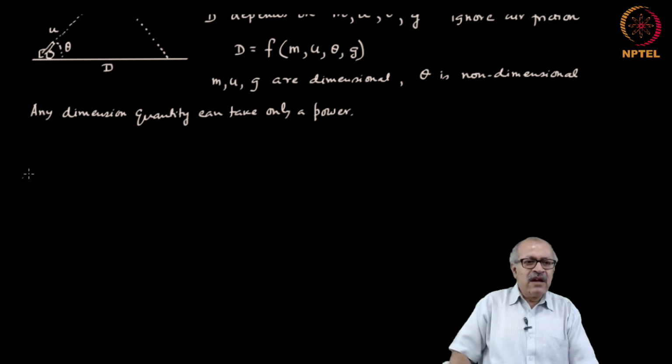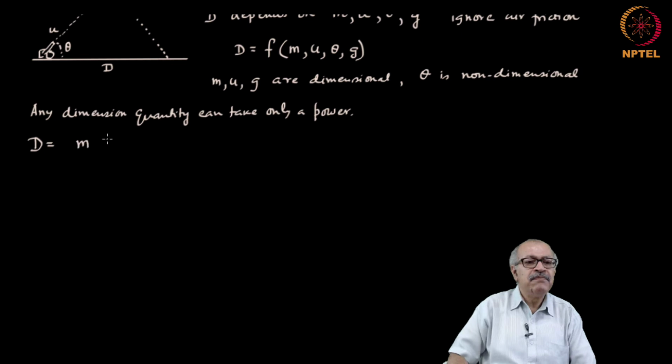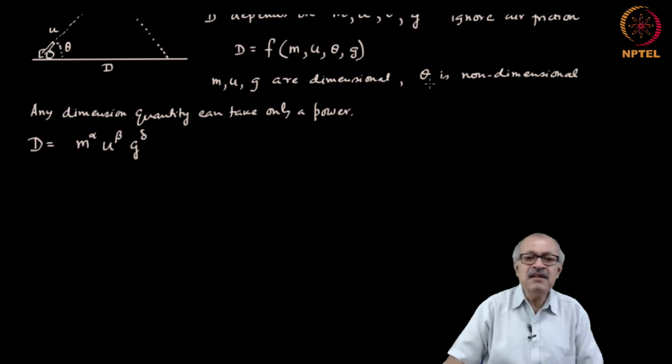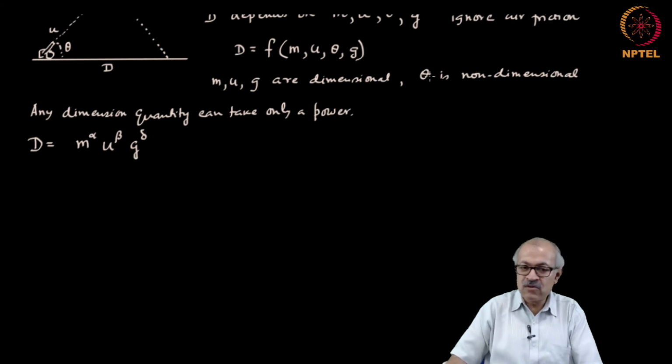And therefore, we write the d as k times m to the power alpha, u to the power beta, g to the power another thing, say delta. Now, theta can take any arbitrary function, and we do not know that function.